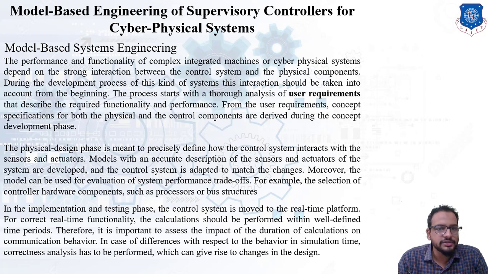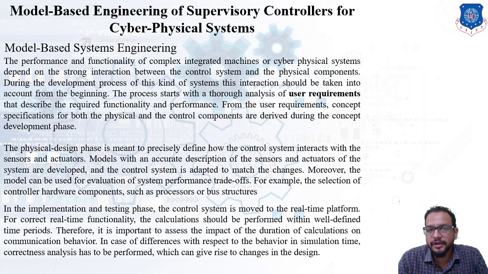As you can clearly see on your screen, the functionality and performance of a cyber physical system mainly depends on how the interaction takes place between the control system and the physical components. We know control systems, right? Different types of control systems are available, but in a cyber physical system we use an adaptive control system. So how the interaction takes place between the control system, which is a commanding device, and the physical components, which could be the actuators, defines the functionality and performance of a cyber physical system.